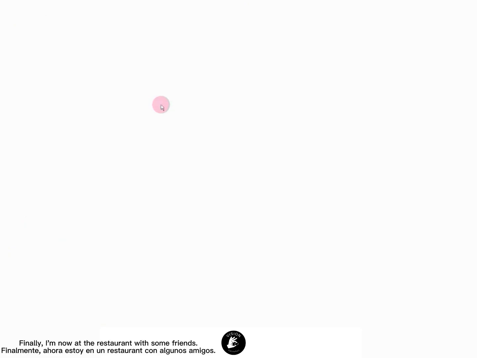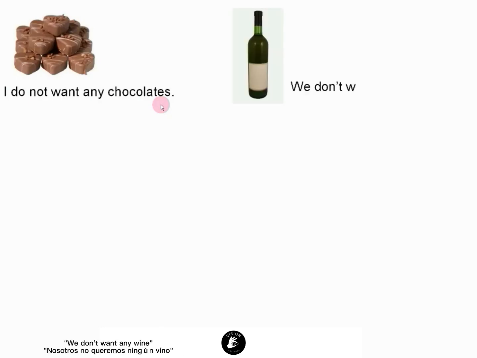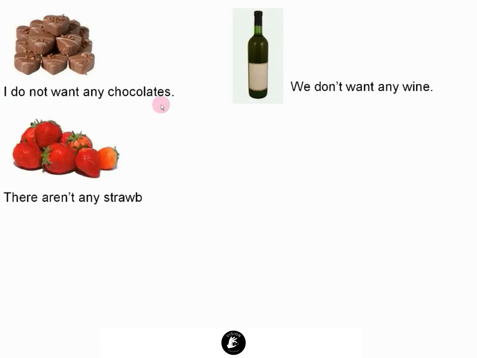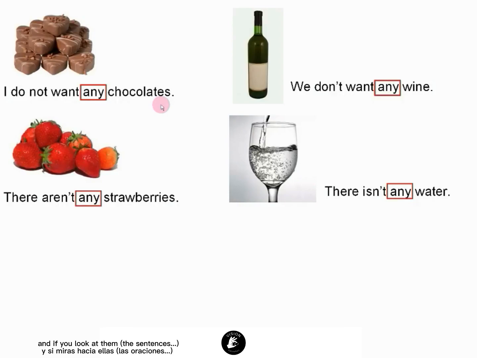And finally, I'm now at the restaurant with some friends and I'm talking about food with them. And I'm saying, I do not want any chocolates. We don't want any wine. There aren't any strawberries. There isn't any water. So we are using the word any. And if you look at the sentences, they are all negative. Do not want. We don't want. There aren't any. There isn't any.